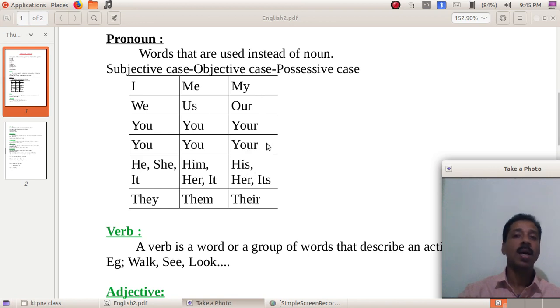Along with these, you know that there are reflexive pronouns, the self or selves forms: myself, ourselves, yourself, yourselves, himself, herself, itself, themselves. They are called reflexive pronouns.